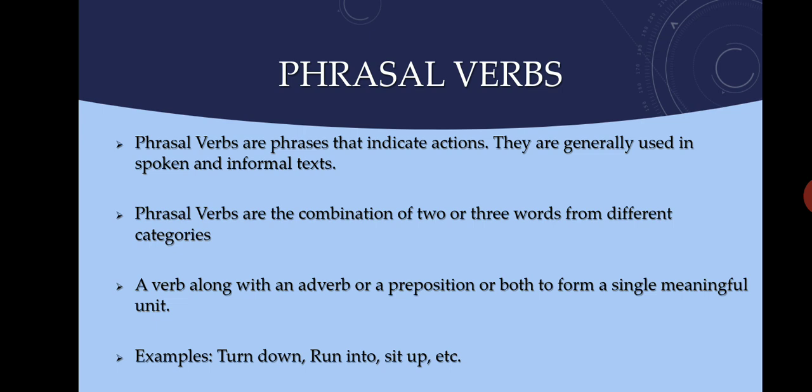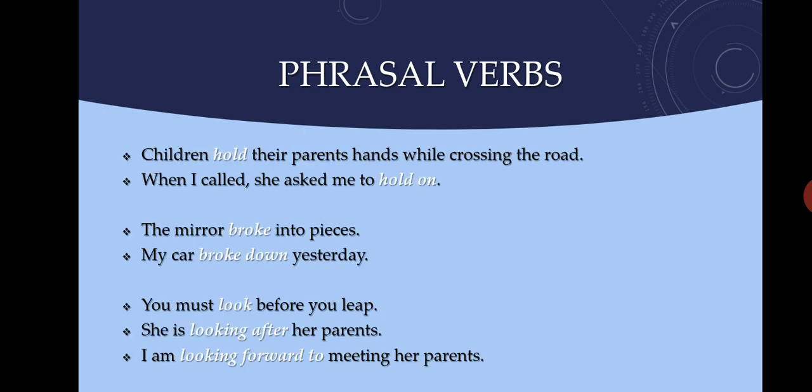Turn down is one example. So turn is a verb here and down comes as a preposition. Run into. Run is a verb here. Into is a preposition. Sit up. Okay. So let us go to the next slide. What is the next slide about? This slide has different examples.